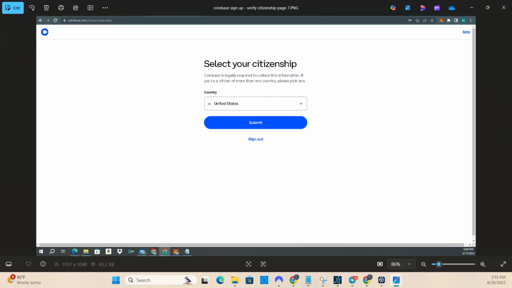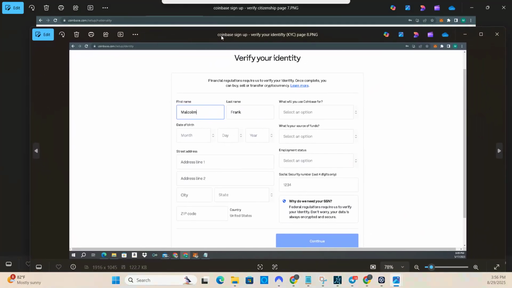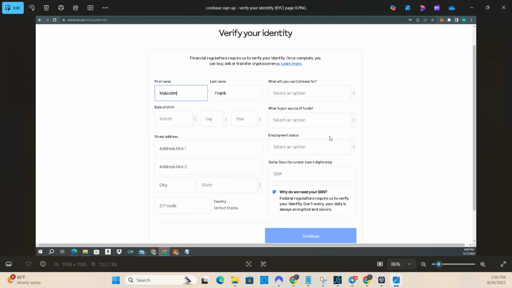Now, the next part is something we call KYC in the crypto world. That stands for Know Your Customer. KYC, Know Your Customer. And basically what that is, they just need to get some metadata about you, right? Like what's your name? You already put that in earlier, but you want to put your date of birth, your street address, employment status, your source of funds, what you're using Coinbase for, the last 4 digits of your social security number, things of that nature, right? It's a requirement for all centralized exchanges to know who their customers are.